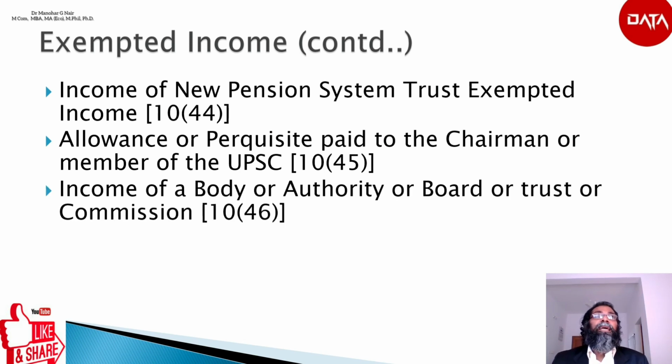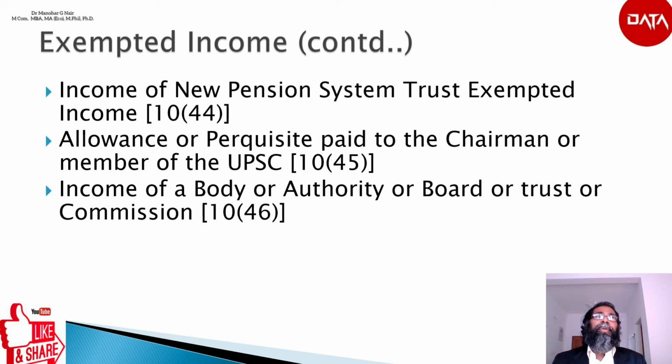The next is income of a body or authority or board or trust or commission as per section 10(46). Specified income of the above mentioned person shall be exempt if it has been established or constituted by or under a central or state or provincial act, or constituted by the central government or state government, with the object of regulating or administering any activity for the benefit of the general public.